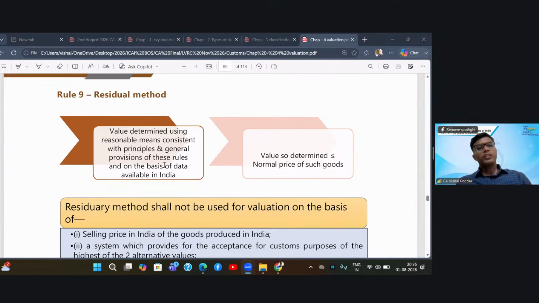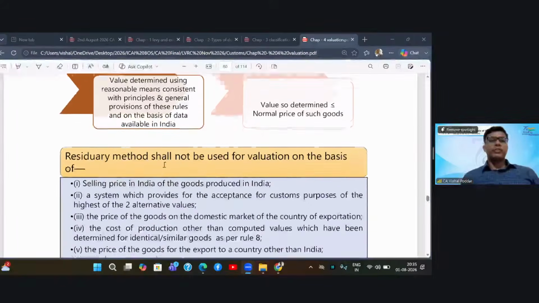But while using the judgment, you have to apply whatever is given in the entire valuation section and rules. So try to derive a judgmental value, but that judgmental value should be by applying the principles and provisions of the rules.